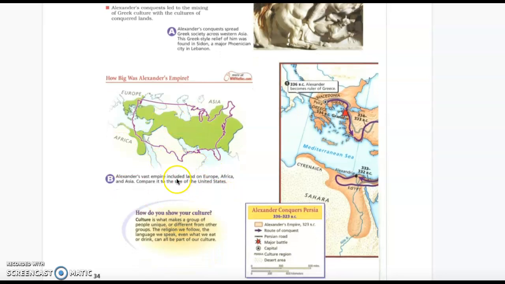Map B. Alexander's vast empire included land in Europe, Africa, and Asia. Compare it to the size of the United States. So here in green is where Alexander's vast empire was, through Africa, Europe, and Asia, and then the purple outline is what the United States would be if it was put there.